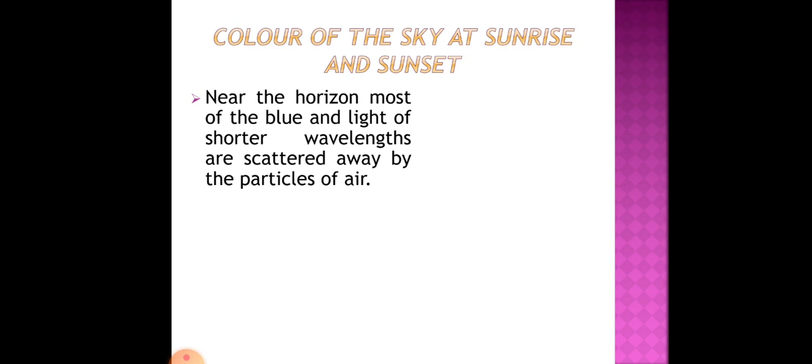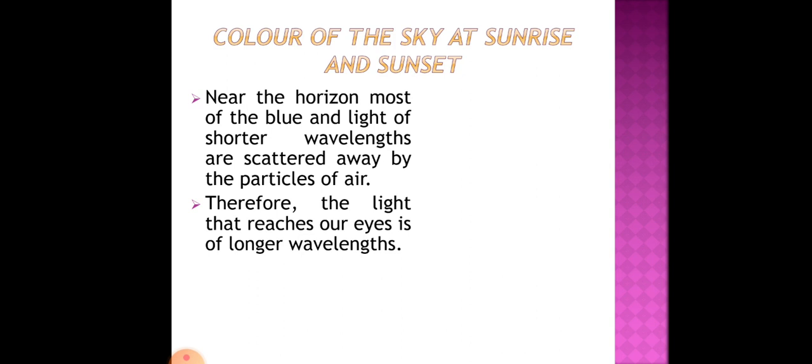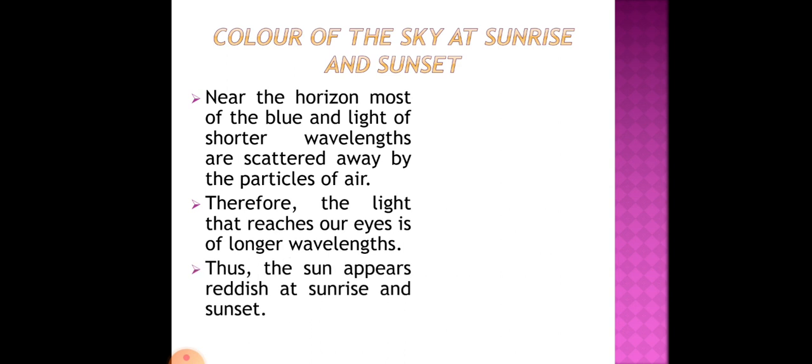So near the horizon, all the light of shorter wavelength is scattered away, and what is left with us is the light of longer wavelength. Therefore the light that reaches our eye is of longer wavelengths. Thus the sun appears reddish at sunrise and sunset.